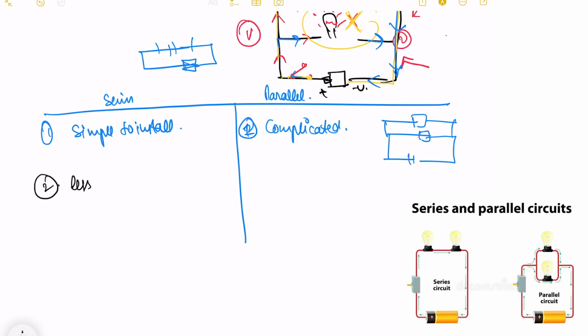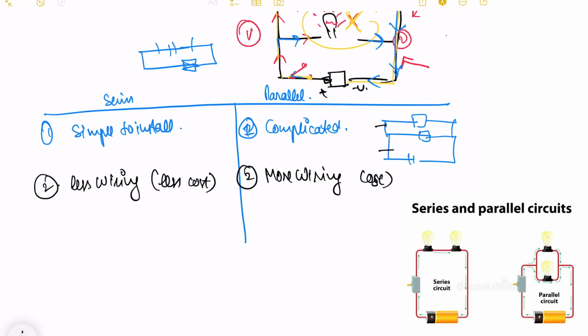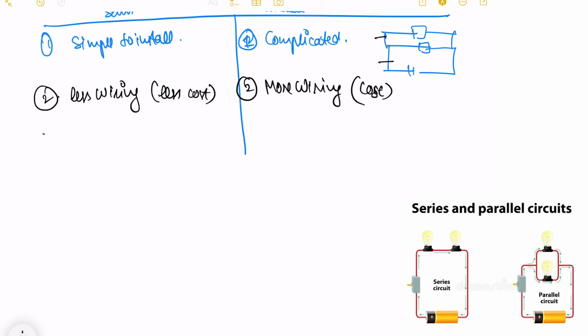Second point is it requires less wiring, which ultimately leads to less cost. But since we have multiple paths here, it will require more wiring, and more wiring will lead to more cost. So we can have a separate point for this. This is inexpensive and this is quite expensive.